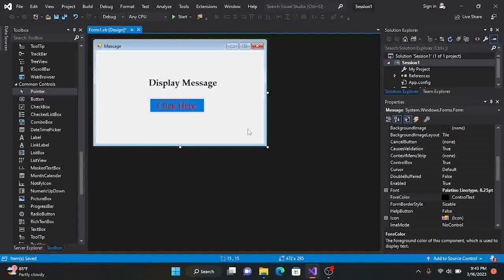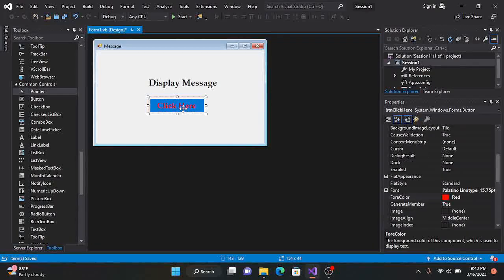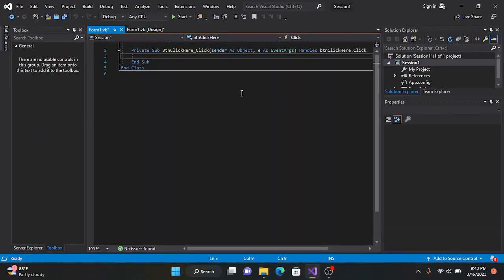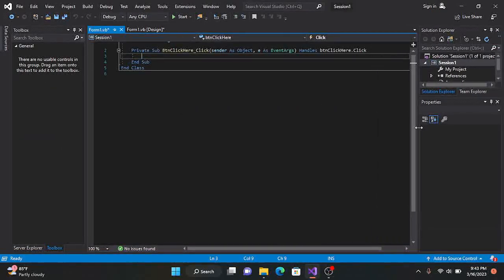So in Visual Basic, if you want to code behind your design, you double click on the actionable button. The button which is actionable here is "Click here". This display message is just a label, but the one that's really going to perform the action is the button. So we double click on "Click here". Now when I double click, it takes me to the background of the button.